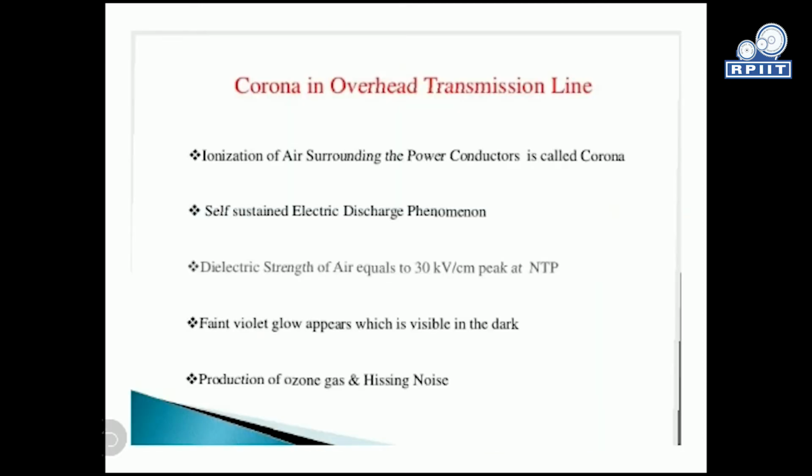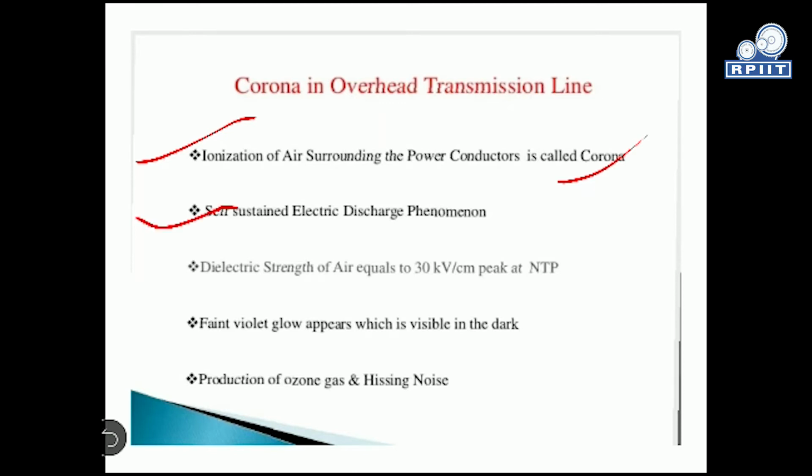First of all, corona in overhead transmission line: what are the factors responsible for this, and what are the general characteristics of this corona? Ionization of the air surrounding the power conductor is called the corona. Ionization of gases around the conductor of our transmission line produces the corona effect, which is an electric discharge.